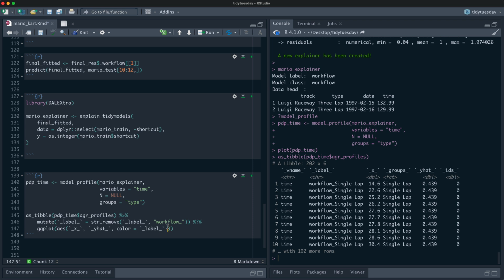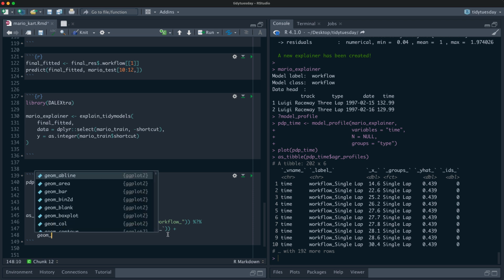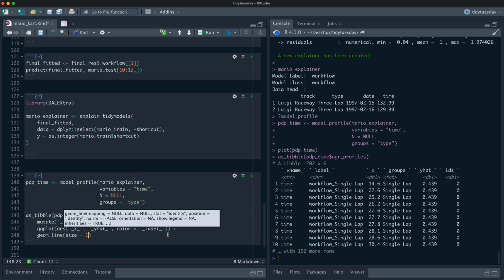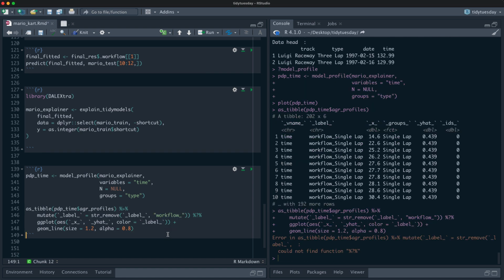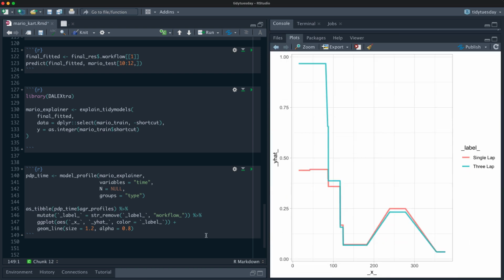And then let's use geom_line, like that. I mistyped the pipe. Now I can make this plot look however I want, if the defaults are not how I like it to look.